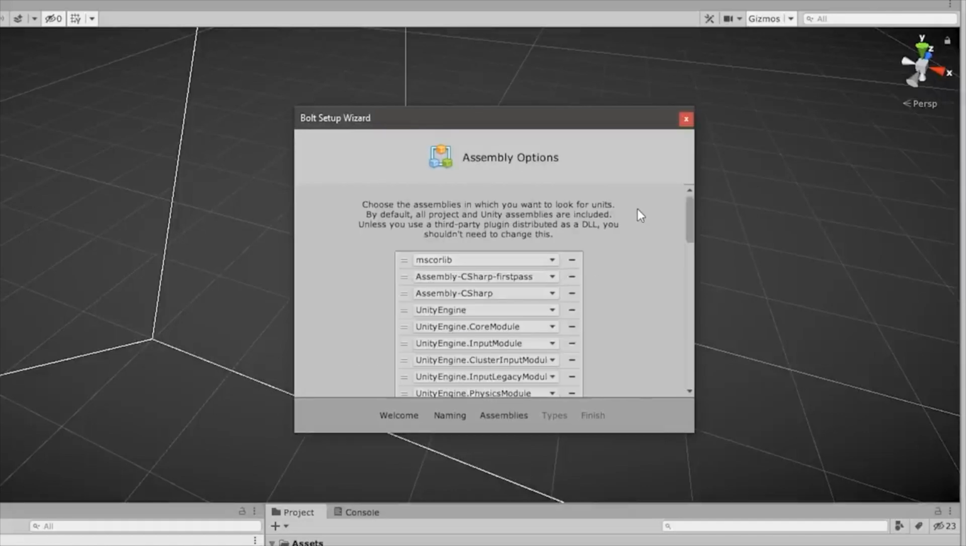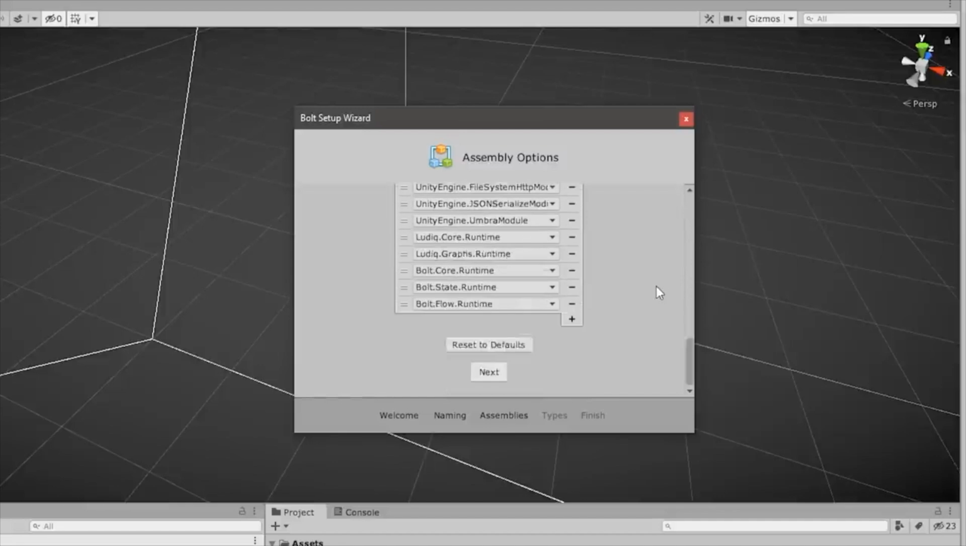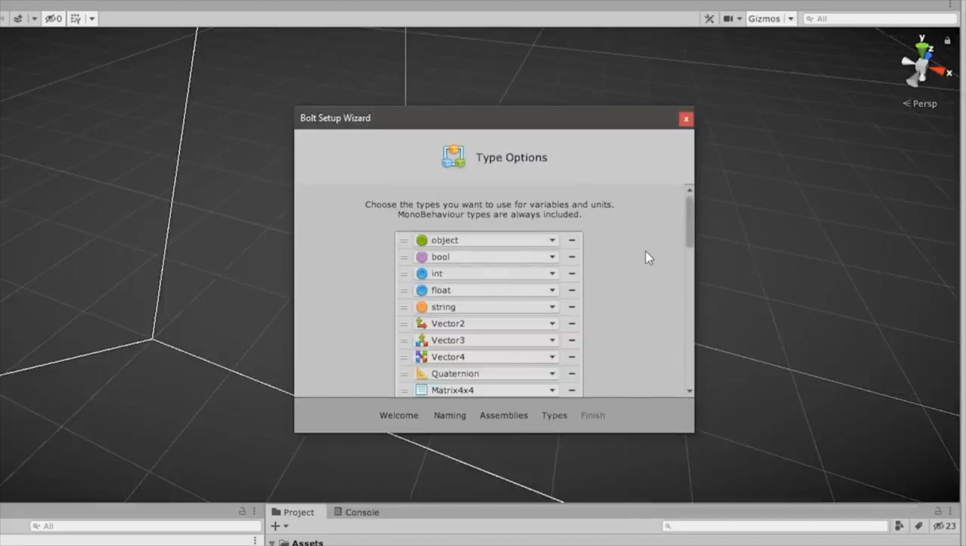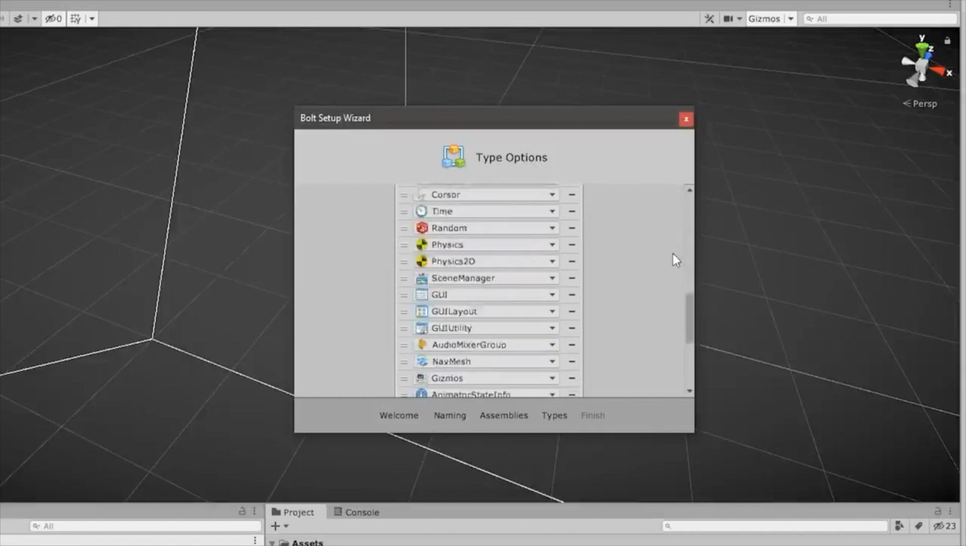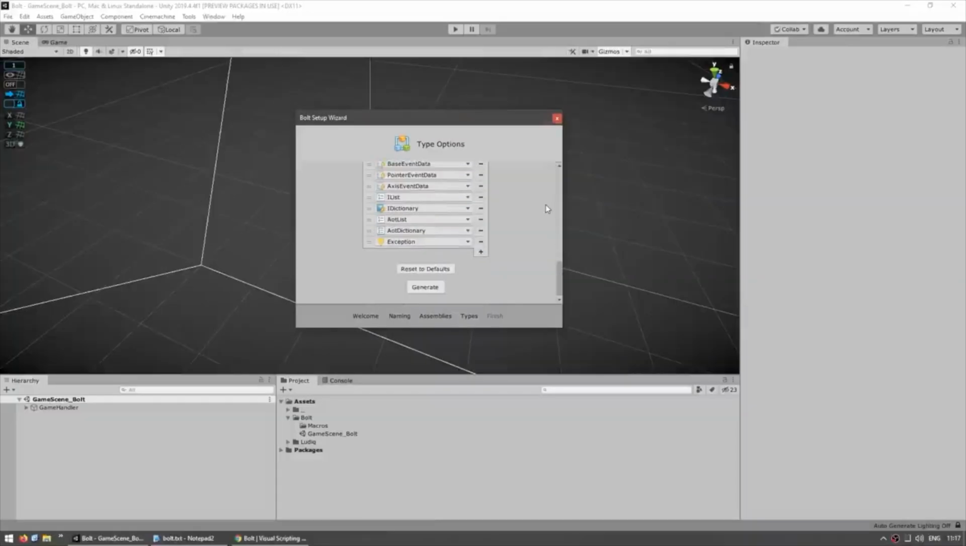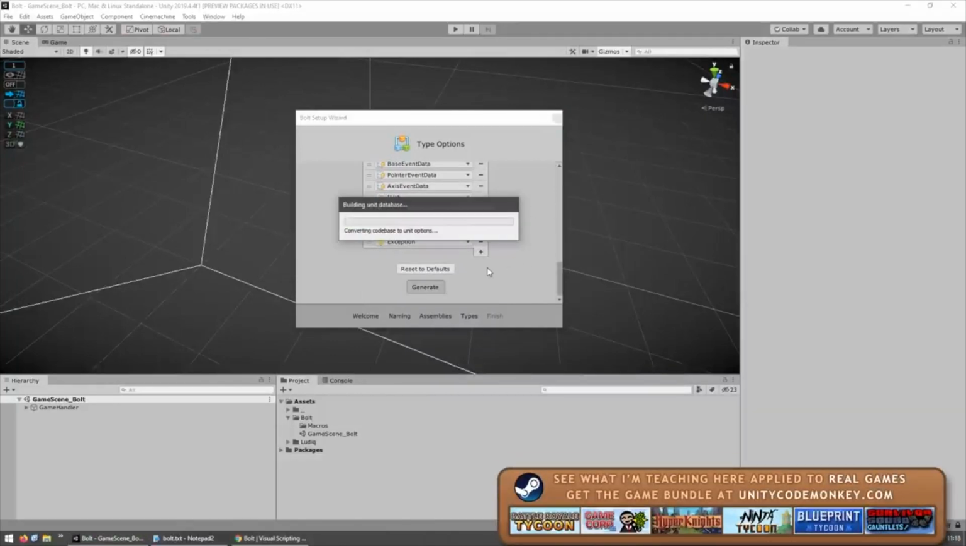Then here we see some assembly options. This is for more advanced users in case you want to load external libraries. In our case, we want to keep it simple, so just leave it all at the default and click Next. Then we have a list of types. Again, it's for more advanced use cases where you want to add your own custom types as nodes. So for now, leave everything at default and just hit Generate.